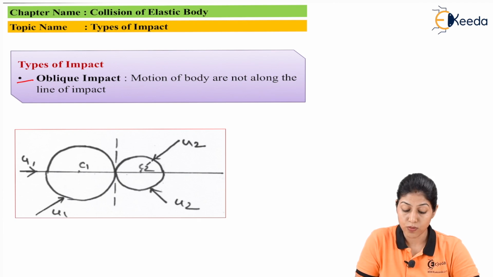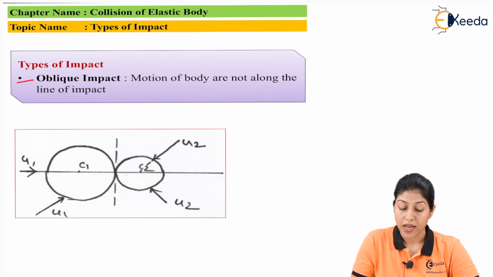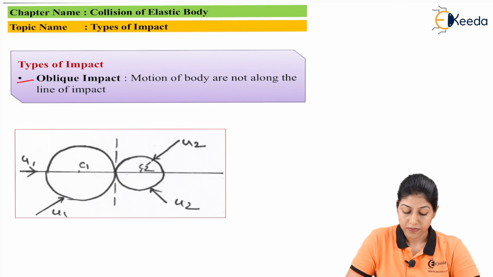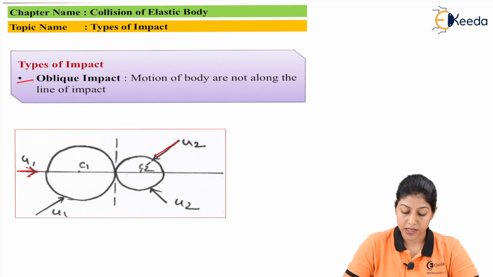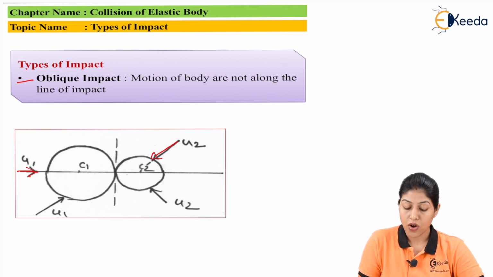Here you can see two bodies with mass centers C1 and C2. These two bodies are moving with different velocities U1 and U2, and here U1 we are considering in this particular direction and U2 in this particular direction. When collision happens at this particular point, this is the point of contact.